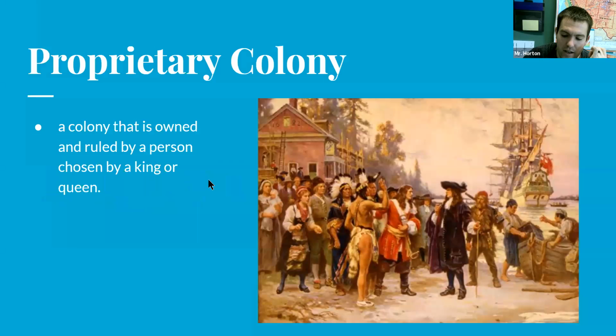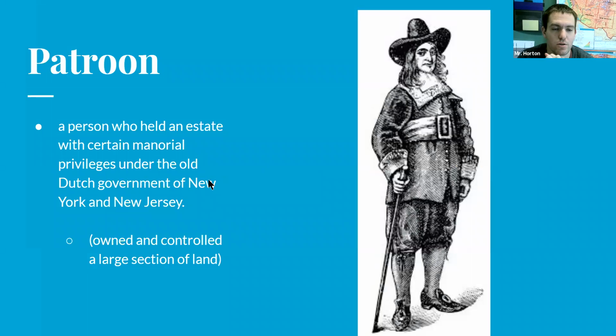Our first one is a patroon. A patroon is a person who held an estate with certain manorial privileges under the old Dutch government in New York and New Jersey. So look for this for number 1. You're matching it up with this correct definition.